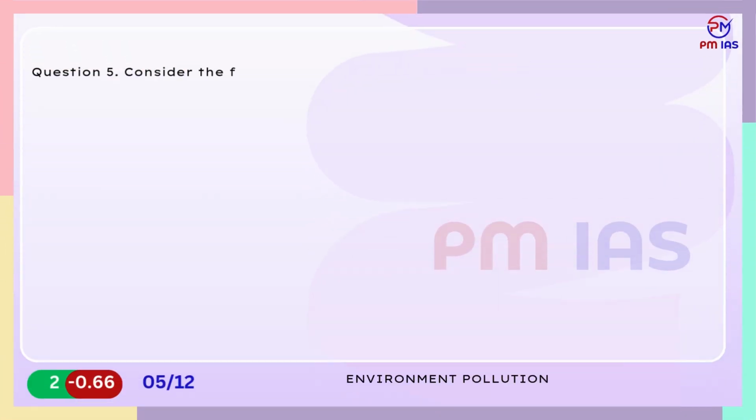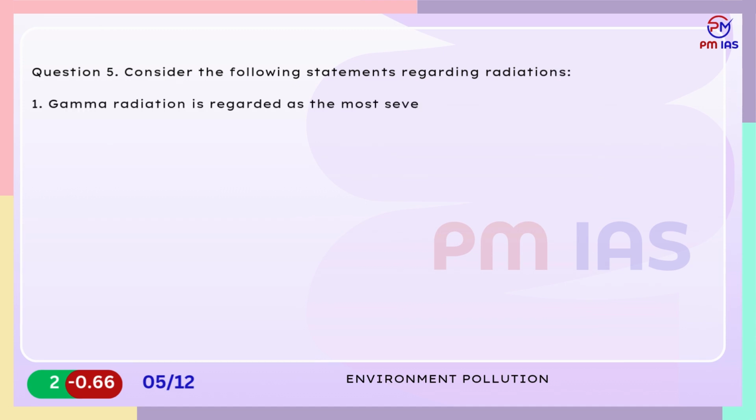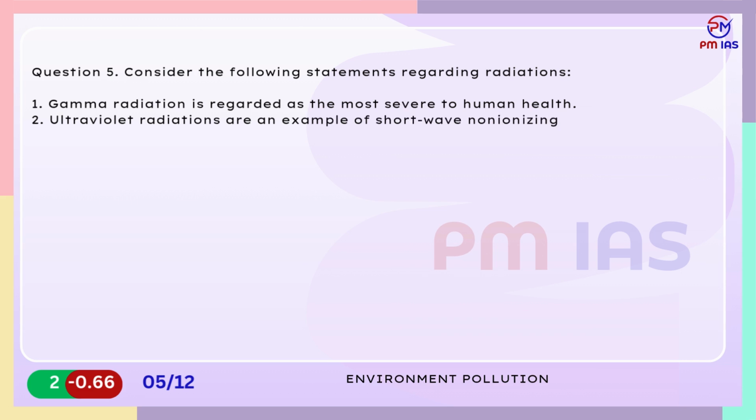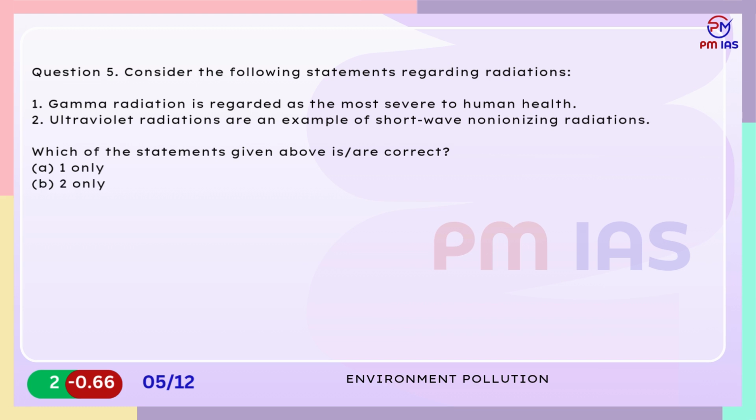Question 5. Consider the following statements regarding radiations. 1. Gamma radiation is regarded as the most severe to human health. 2. Ultraviolet radiations are an example of shortwave non-ionizing radiations. Which of the statements given above are correct? A. 1 only. B. 2 only. C. Both 1 and 2. D. Neither 1 nor 2.